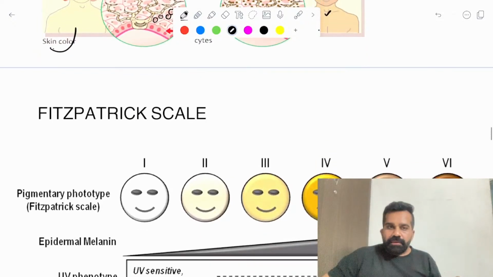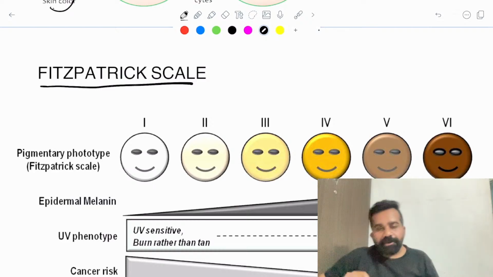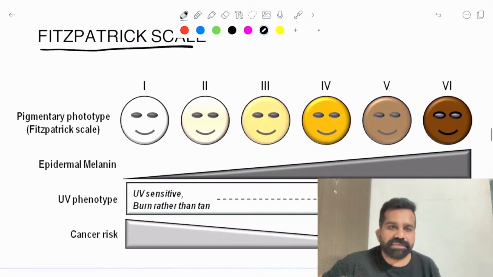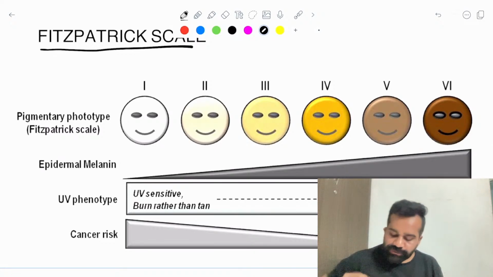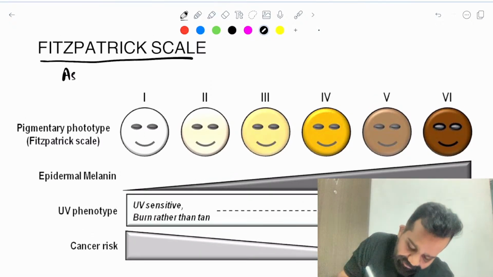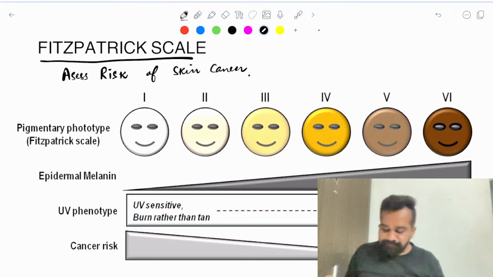Okay. Now move to the next important MCQ, the Fitzpatrick scale. You just have to understand what this scale is useful for. Generally, this Fitzpatrick scale is telling you about the risk of skin cancer. In this scale, just understand it assesses the risk of skin cancer.